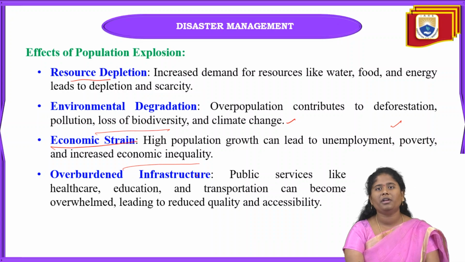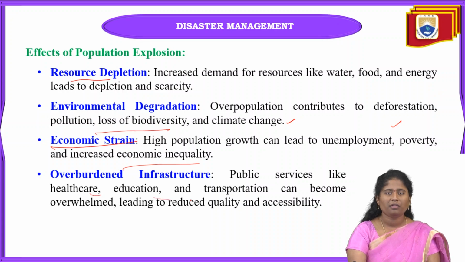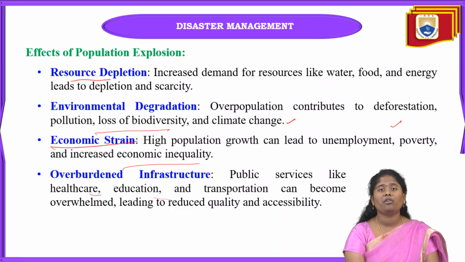And next one is overburdened infrastructure. Public services like transportation, healthcare, and education are very much a necessity for our country, whether it may be our country or the world. These normal public services are very much necessary. But when the population increases, that will lead towards a decline in the quality of those public services and also their accessibility. In every rural area, transportation may not be there, healthcare cannot be there. That people can suffer because of this.